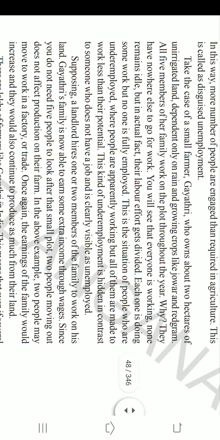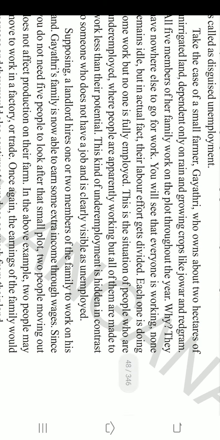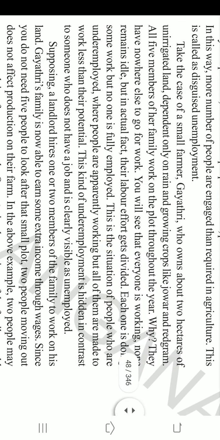So what is the way of increasing the GDP? The way to increase the GDP is to improve the employment opportunities. Then how to improve the employment opportunities? Taking the example that Gayatri has only 2 hectares of unirrigated land, right? So how to improve that?